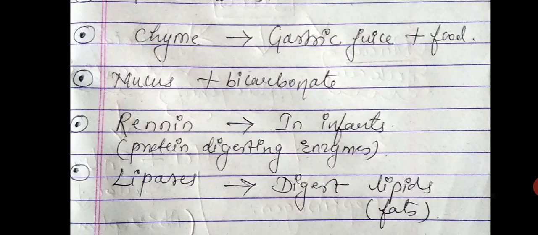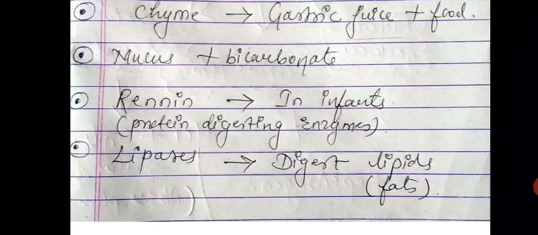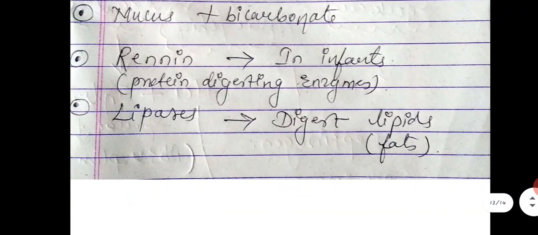This renin is a protein digesting enzyme, and it helps to digest proteins. Gastric juices also secrete, in some quantities, lipases. These lipases help to digest lipids, or you can say fats. In small quantities, digestion of fats also occurs in the stomach, but in a very little quantity, because lipase is present in gastric juice in a very little amount.